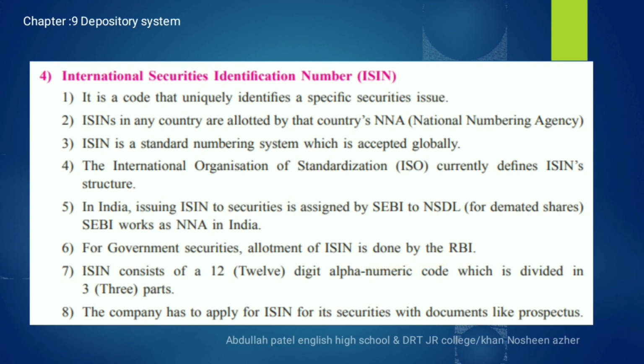Seventh point, the ISIN number consists of a 12-digit alphanumeric code which is divided into 3 parts. Eighth point, the company has to apply for an ISIN for its security with documents like the prospectus. That means the ISIN number is accepted globally for each and every company for the identification of securities or the funds of the investor.